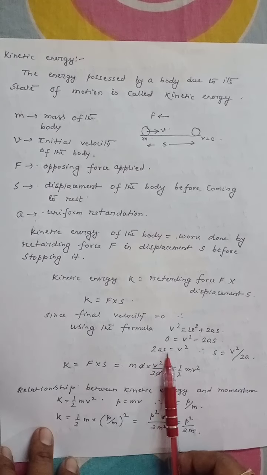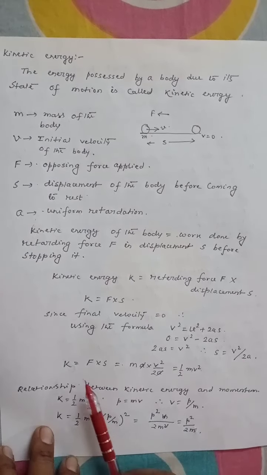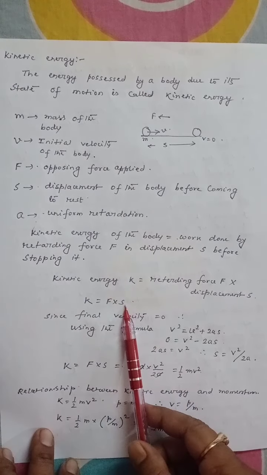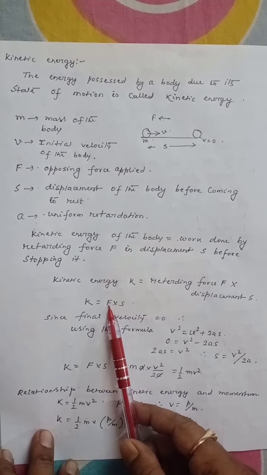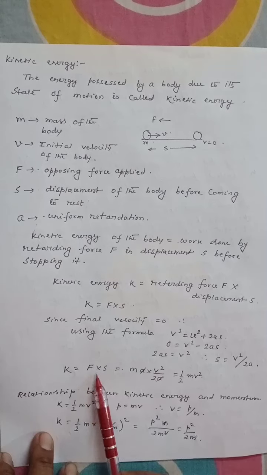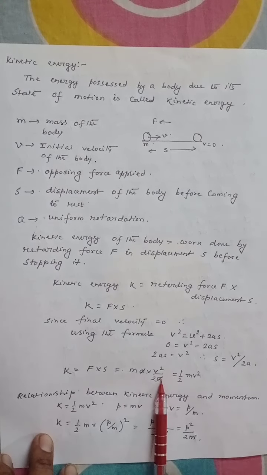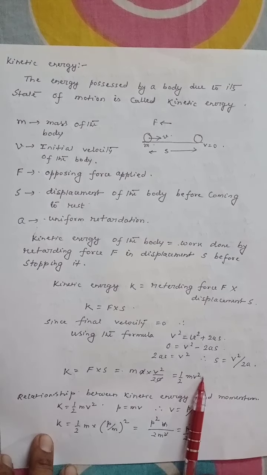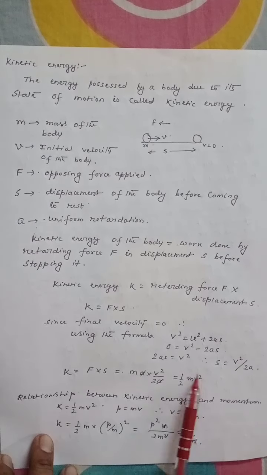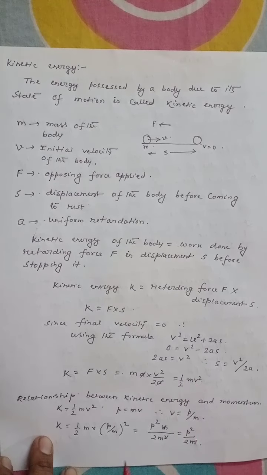Hence 2as equal to v square, so s equal to v square by 2a. Now if we substitute the value of s in this equation, and if we substitute F equal to ma here, then we get K equal to F into s, that is ma into v square by 2a, which is equal to half mv square. It means kinetic energy equal to half mv square. It depends on the mass and velocity of the body.